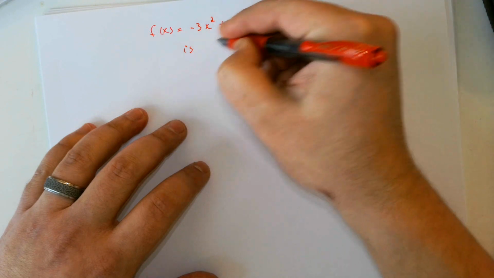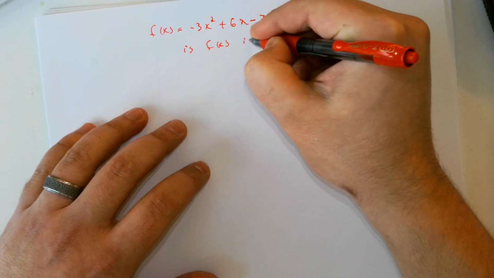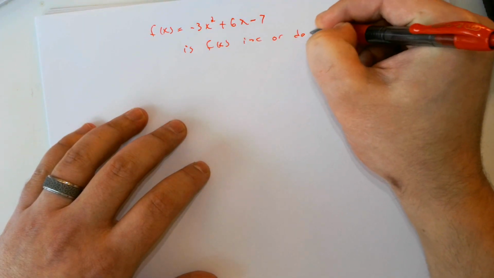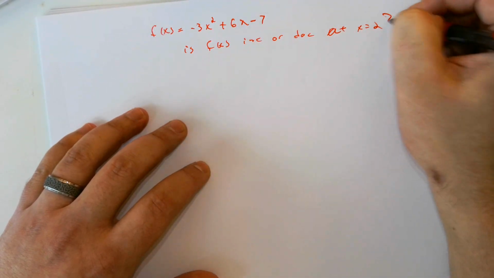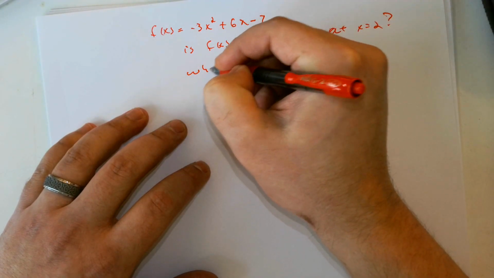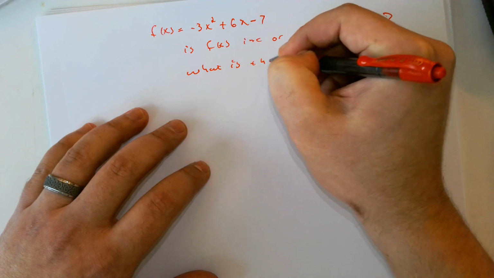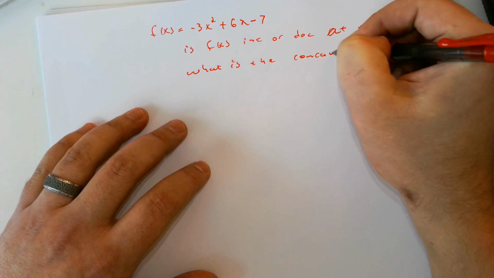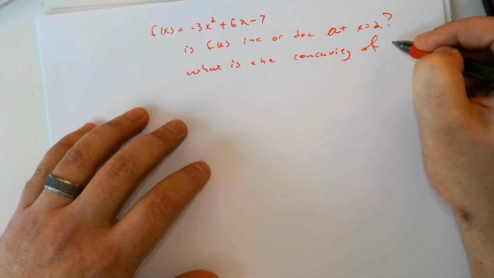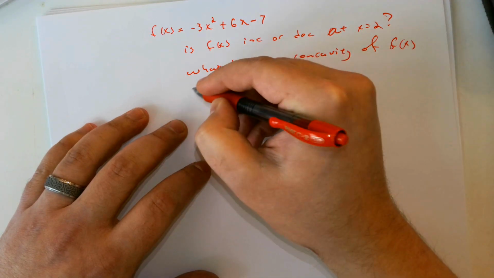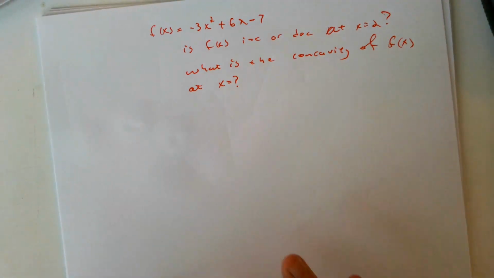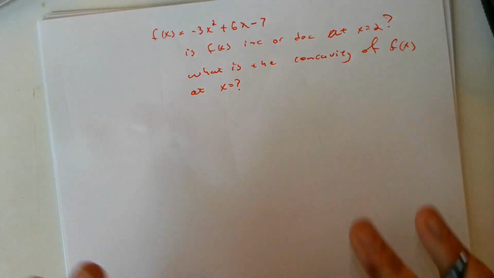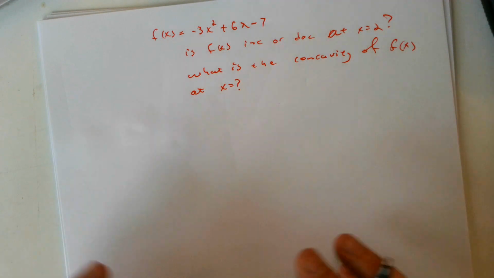And the question is, is f of x increasing or decreasing at x equals 2? And what is the concavity of f of x at x equals 2? Right, two questions. And again, I need you to know how to answer these questions.